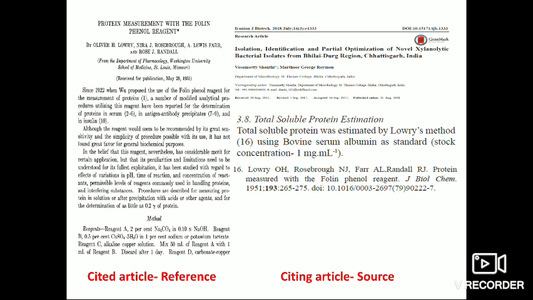If we use the Lowry method today for our work, then it is our responsibility to give due credit to the original workers for describing this method. For example, any article in which protein estimation was done or will be done has to cite the original method, like the article published on the right side. We see this article authored by Shanti and Royman has given due credit by citing it. The article which is cited is the reference at the left, and the article which cites the reference is the source on the right.